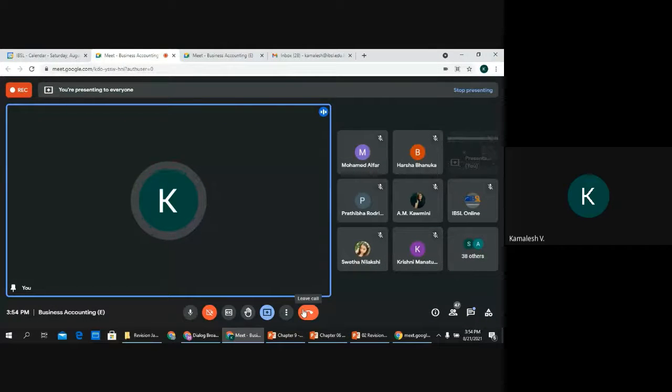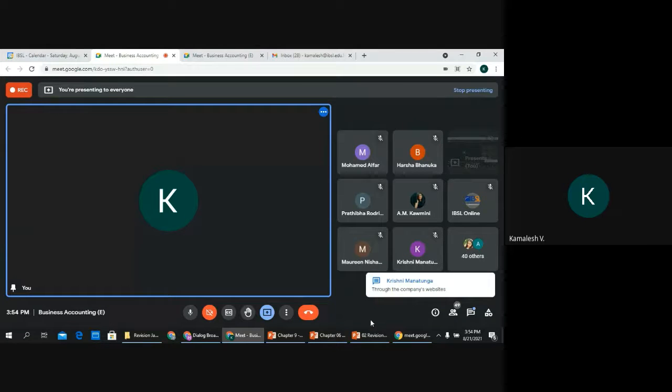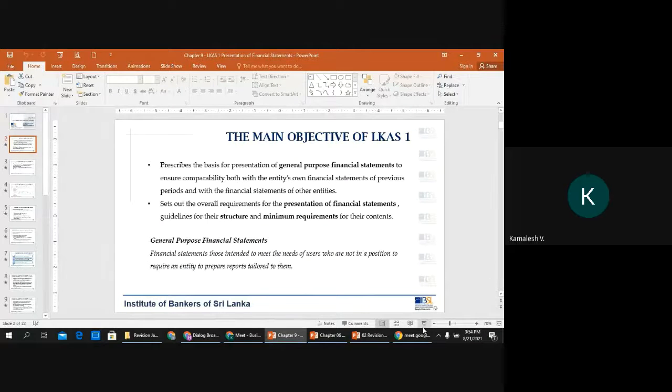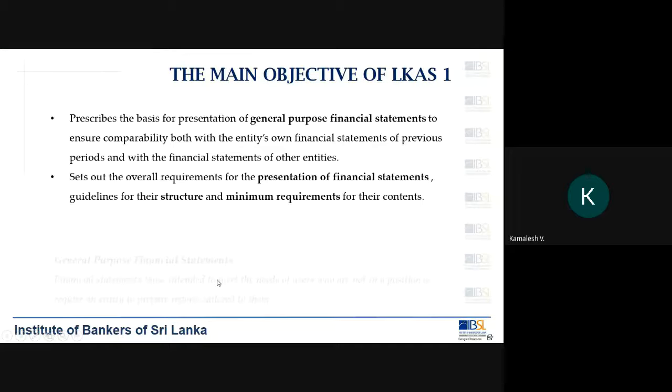What do you think? How can companies provide financial information to their stakeholders? We don't call them shareholders, but stakeholders. What do you think? Anyone? Very good. They provide their financial information via the company's websites today, right?